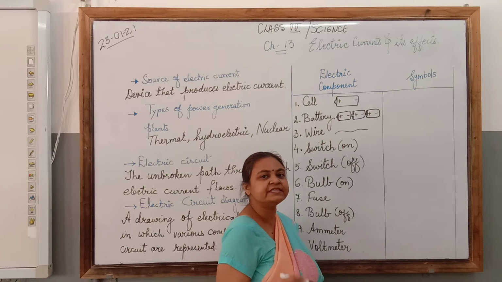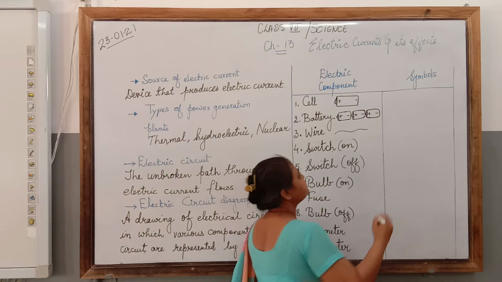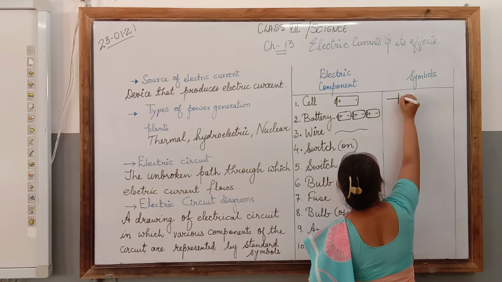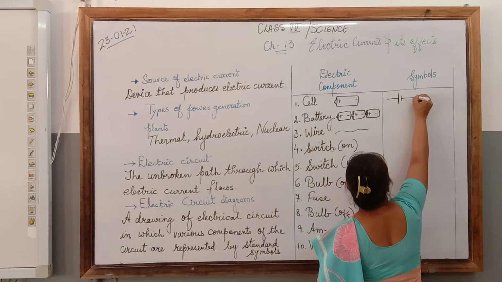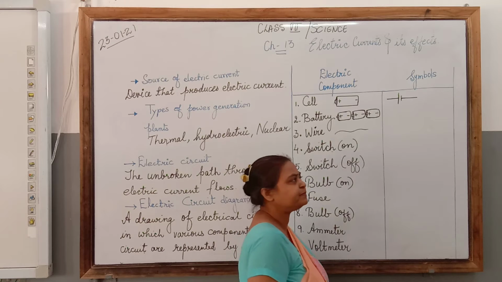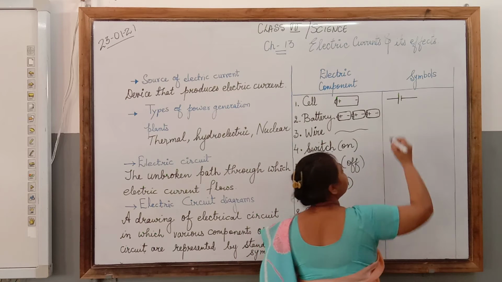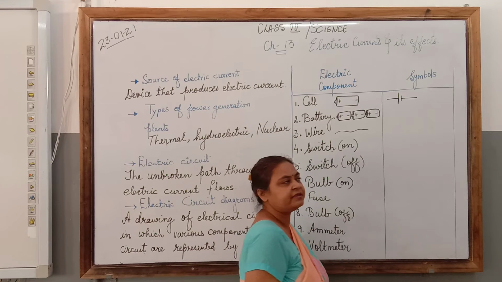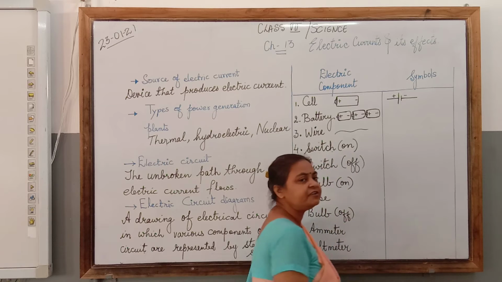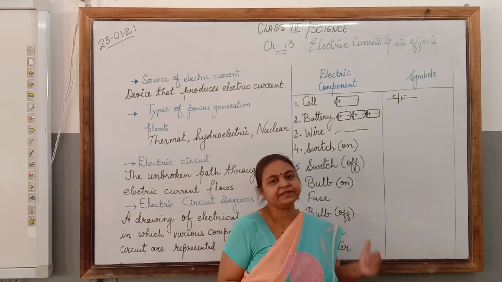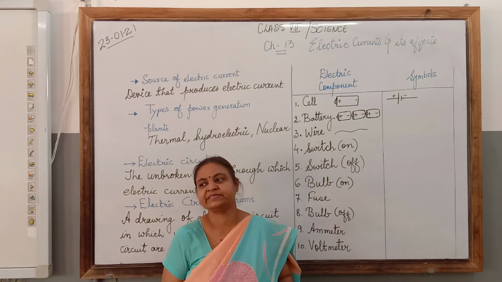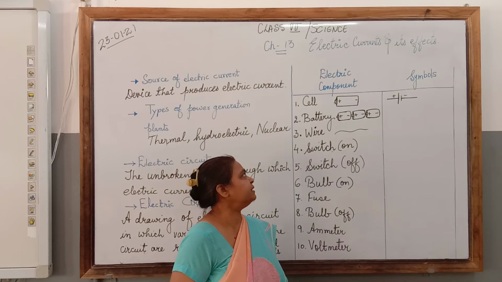How I can represent this with the help of a symbol is this. We will be drawing one bigger, long line and another small line. The long line represents the positive terminal of the cell, whereas the shorter line represents the negative terminal of the cell. So we can write here plus and minus. Even if this plus and minus is not written, it is understood that the longer line represents the positive terminal and the shorter line represents the negative terminal.